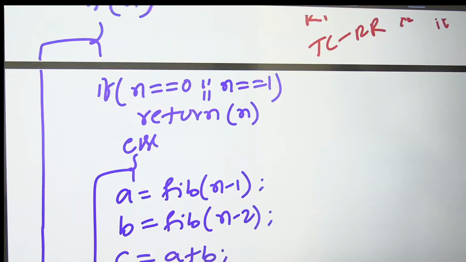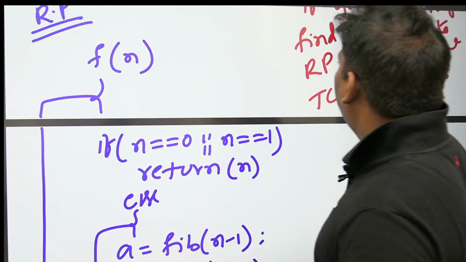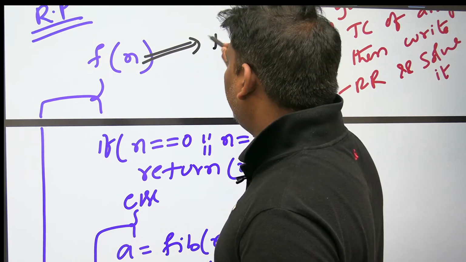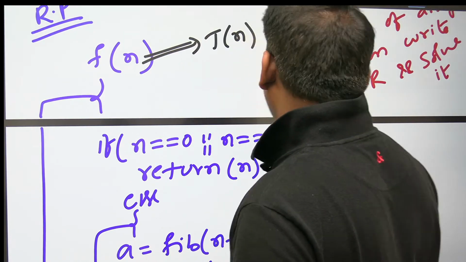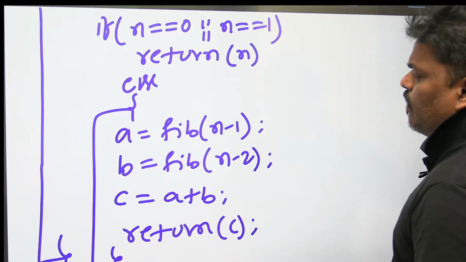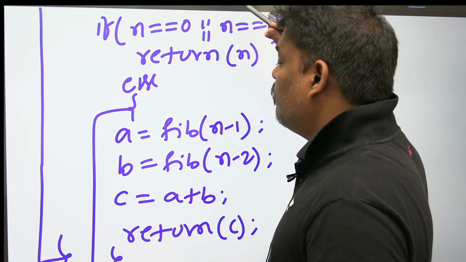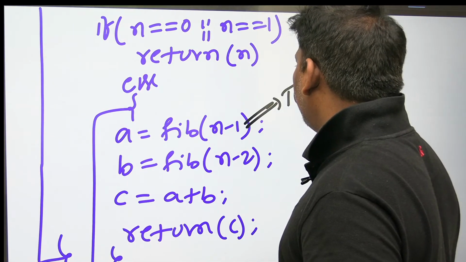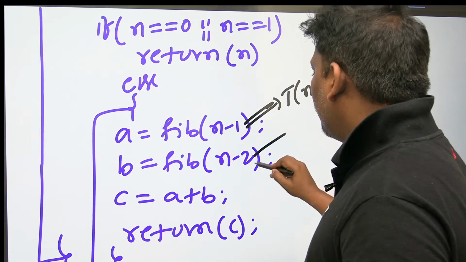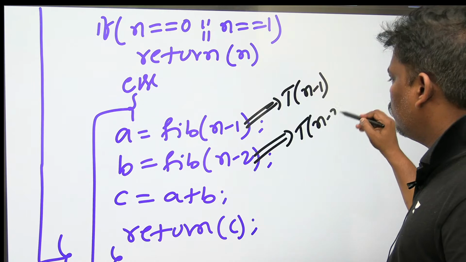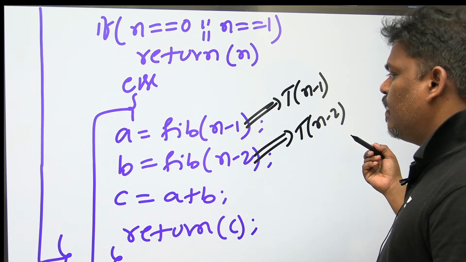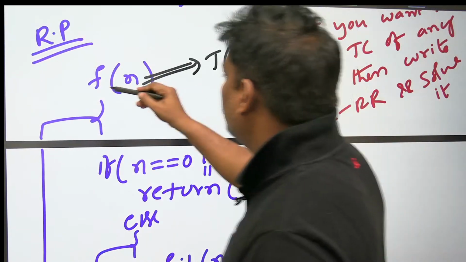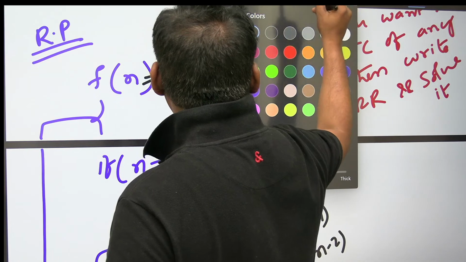For this program, I am writing the time complexity recurrence relation. Everyone listen. Fibonacci of n has time complexity Tn. If Fibonacci of n is Tn, then Fibonacci of n minus 1 is Tn minus 1, and Fibonacci of n minus 2 is Tn minus 2. I think this is f, and that is also f. Otherwise, this is fib, and that is also fib.